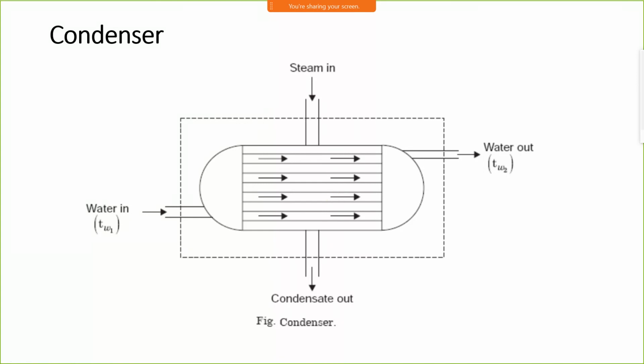In our household refrigerator, at the back side of the refrigerator, there is a black colored coil, that is a condenser. From the condenser, a refrigerant moves and the refrigerant exchanges the heat with the atmosphere. Since in the condenser, the refrigerant rejects the heat, the temperature of the refrigerant decreases, and it is called a cooling device. That cooling device is a condenser.